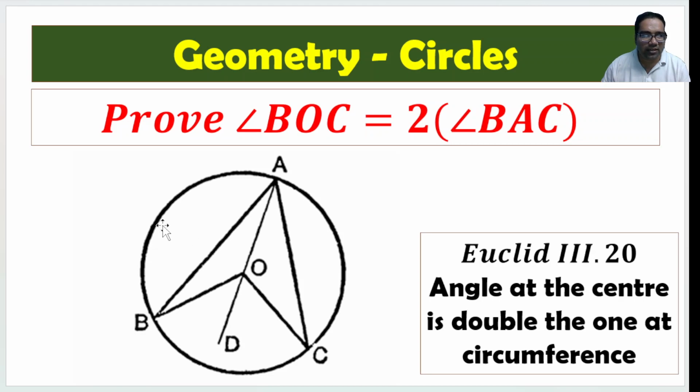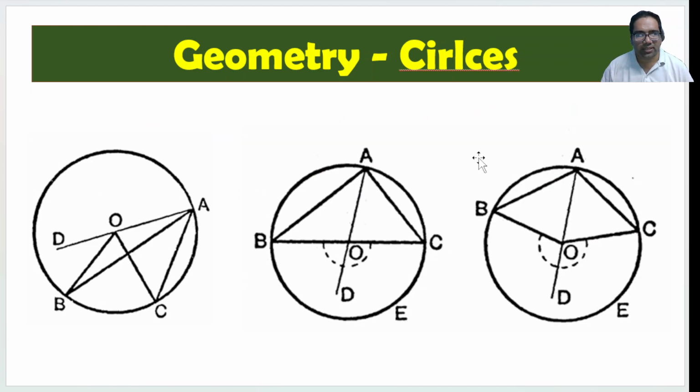Now this A can be here, here, here, anywhere. This is what we have to prove. This is Euclid's 20th proposition in book number 3 of the Elements. This is a very nice theorem, a very important theorem. Let us prove it. BOC can be an acute angle, can be 180 degrees, or can be more than 180 degrees also. At the same time, AB can touch OC, or AB need not touch OC.